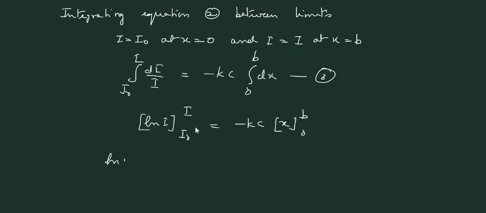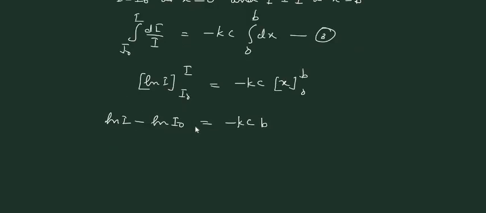This is ln I minus ln I0, which is equal to minus Kc into b. Log a minus log b is log a by b, so this is ln I divided by I0 is equal to minus Kcb.